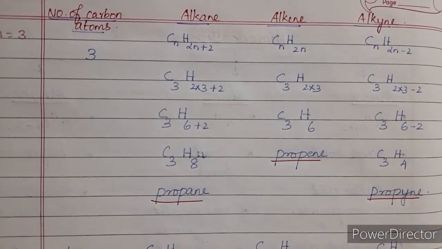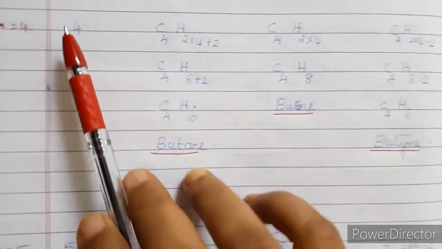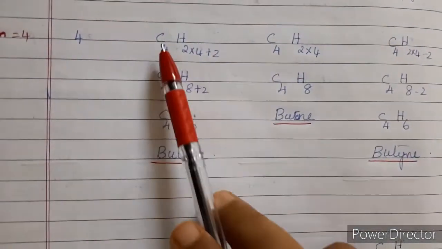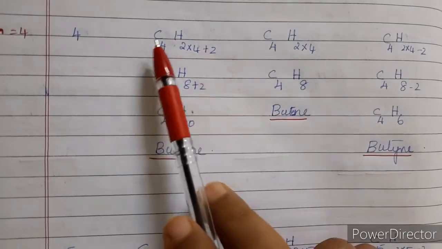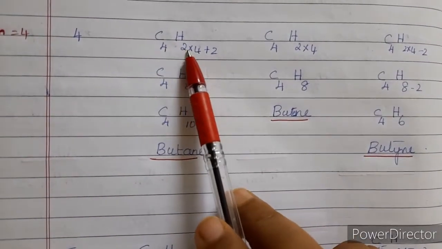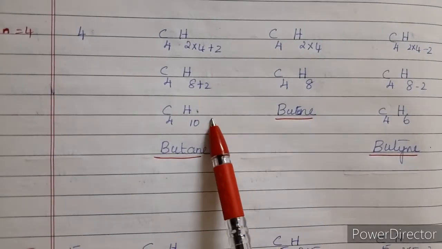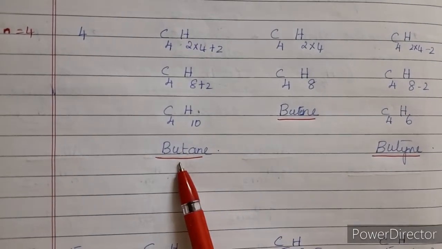Now if you represent n is equal to 4, the number of carbon atoms in these compounds will be 4, right? Here this will be C4H2 into 4 plus 2, so C4H8 plus 2, C4H10. So C4H10 will be butane.